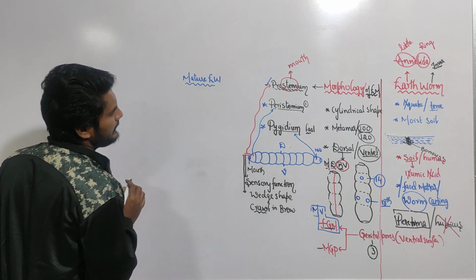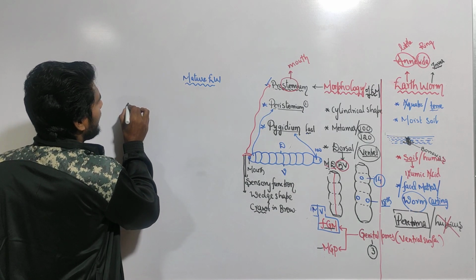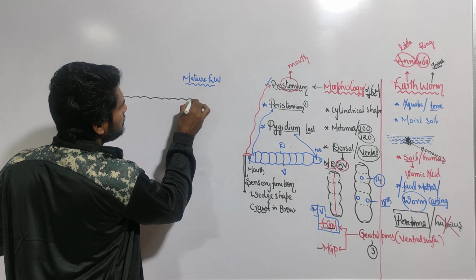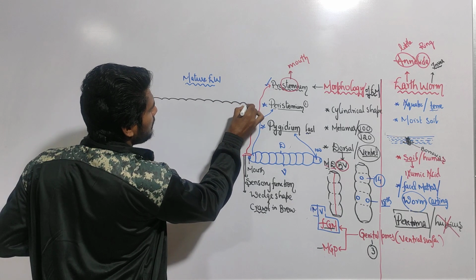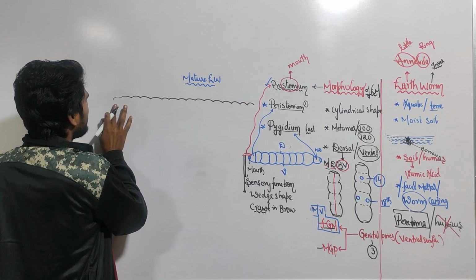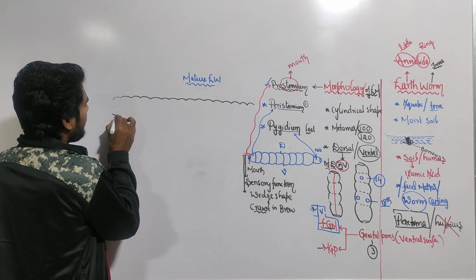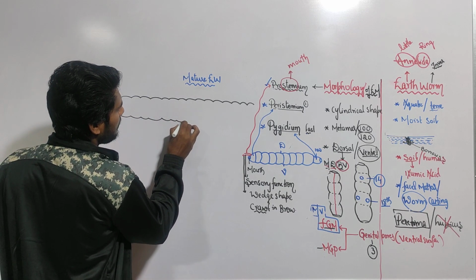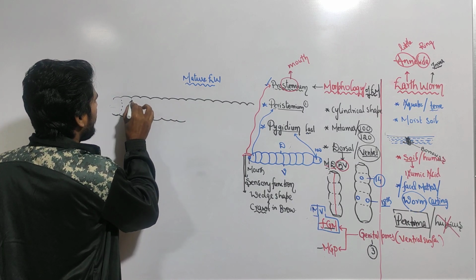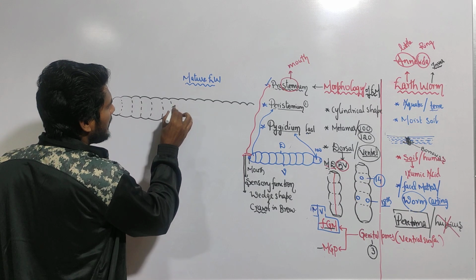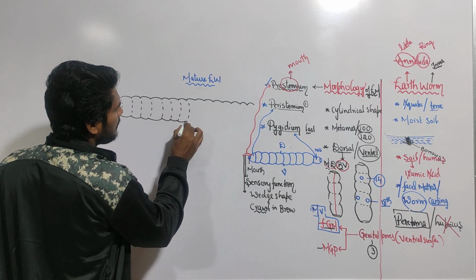Let me make a big diagram here. This is the earthworm body, which is divided into a number of segments like this. Segment number 1, 2, 3 in this manner, minimum 100, maximum 120.